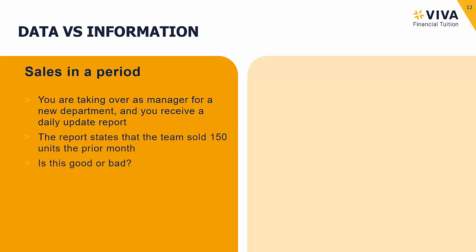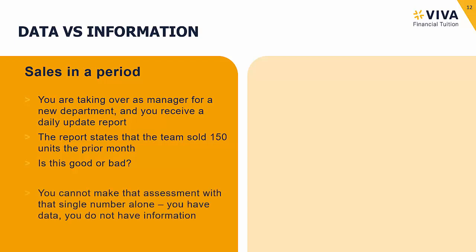Okay, so this slide really just summarizes this and goes into a little bit more detail as well. It gives us a scenario that we're a new manager in a particular department. And so we get our sales report and it says, right, okay, we sold 150 units in the month. Now, of course, if we're a new manager in a department we haven't managed before, we'd have no frame of reference. We don't know what a typical level of sales units in a month would be. So therefore, we can't really make any decisions based on that piece of data. It isn't information.